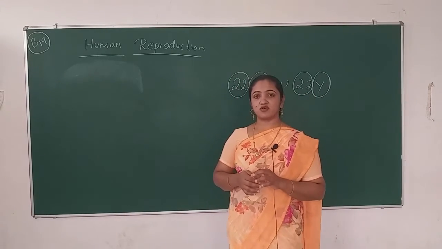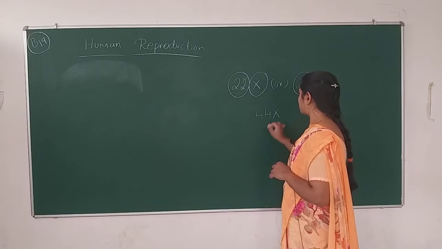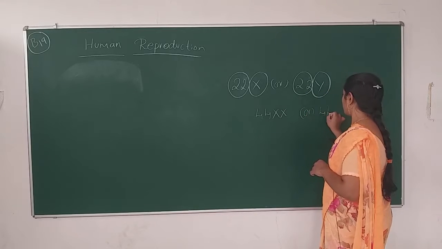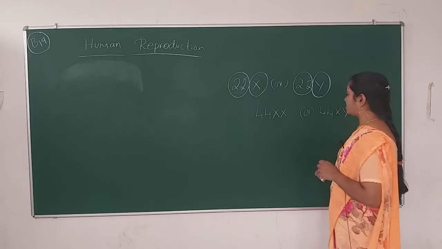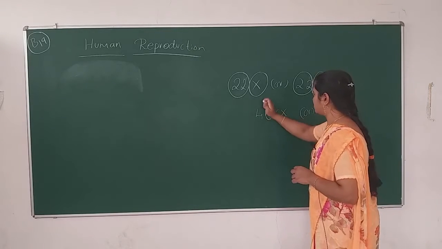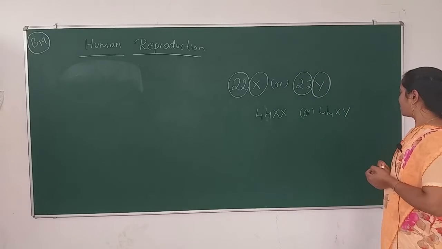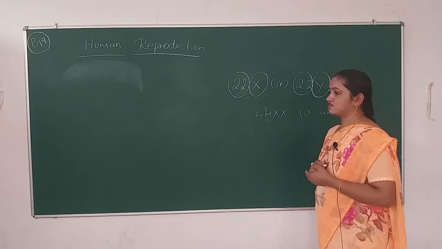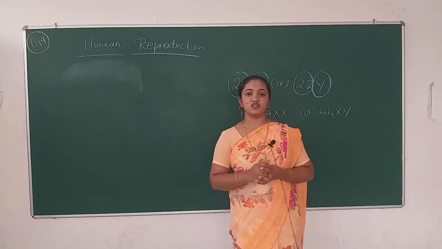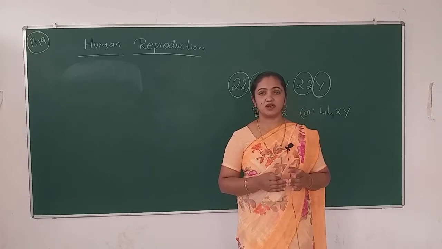The resultant product, the zygote, will have 44XX or 44XY. Make it correct. In the last session I wrote 46. It is not 46, it is 44XX or 44XY. You know how it comes. And then, after the fertilization, we moved on to study about the embryo development.